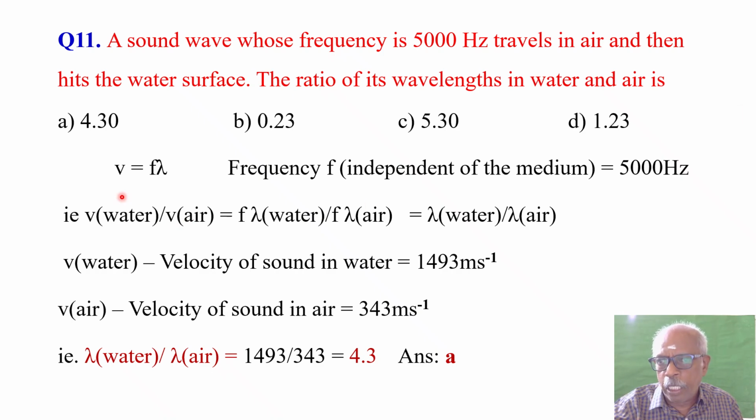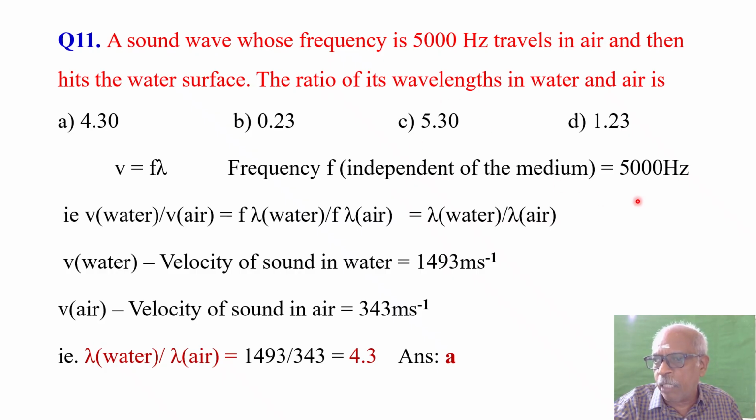So V, the velocity of sound, is given by the formula V is equal to F lambda. F is the frequency and lambda is the wavelength. Frequency is the characteristic of the sound wave which is independent of the medium. If the sound travels in any medium, its frequency will not change.